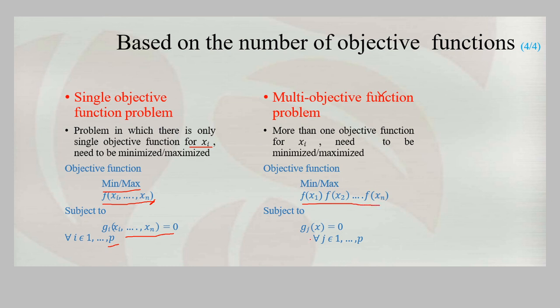This type of equation comes under the multiple objective function equation. Based on the number of objective functions used to find the optimal solution, there are two categories. The first is the single objective function, where we have only one objective function. The second is the multi-objective function, where there is more than one objective function and we need to find the minimum or maximum value.